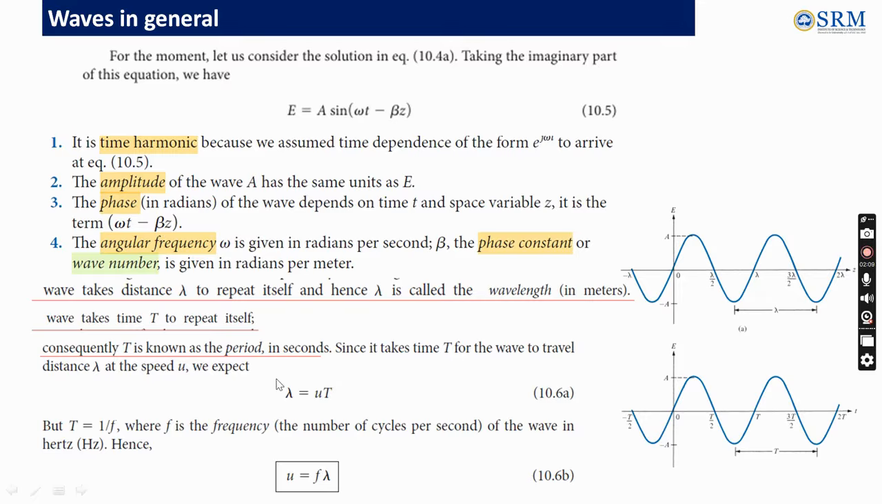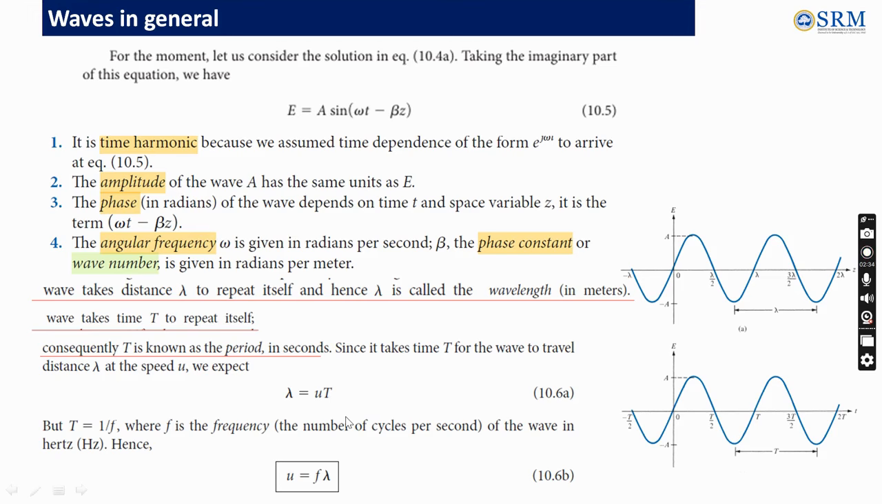So we know the relation: distance is equal to velocity into time. The wave velocity is u, and the time period it takes is T. We know that T is equal to 1 by f, where f is the frequency, the number of cycles per second of the wave, and its unit is hertz. So I can write velocity as frequency into lambda, because T is equal to 1 by f.